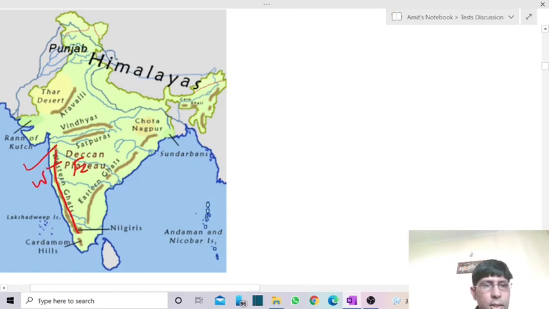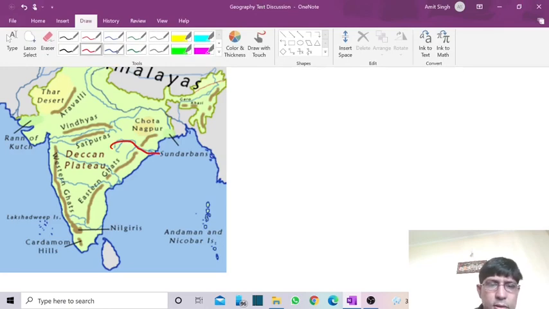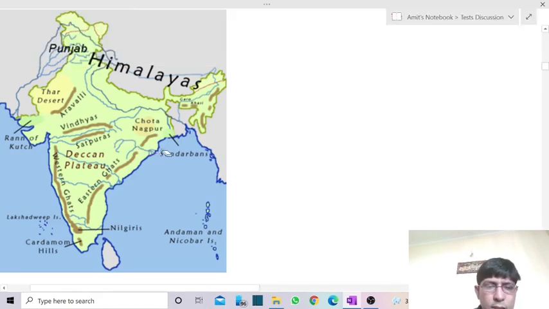But in case of Eastern Ghats, the Eastern Ghats are not the escarpments, these are the fold mountains. It is not because of the breaking of a huge rock, but because of the folding of the region. So these are the fold mountains, these are the residual mountains which have been cut by a number of mighty rivers of the peninsular India. So they were having river Mahanadi. Okay, I'll just change the color of this pen first. So this is the river Mahanadi.